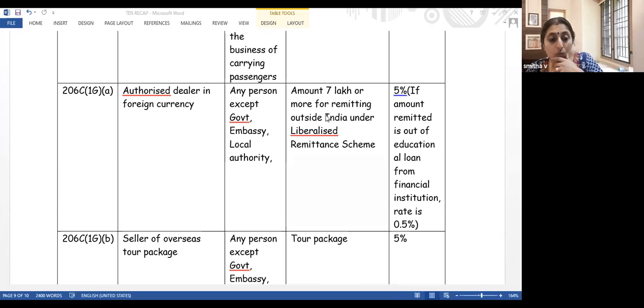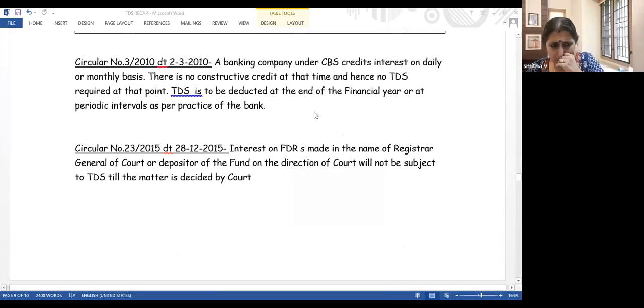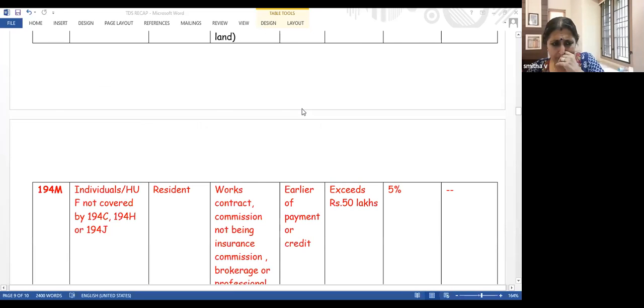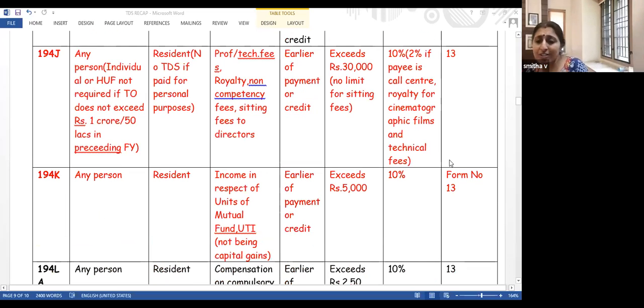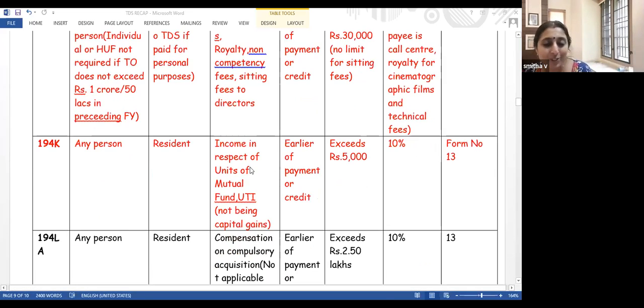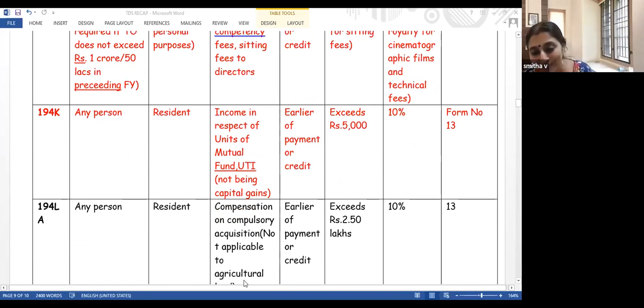194Q, the latest section. I'm so sorry, Nimya, that is not applicable for your exam. That is applicable only from 1st July, some other time. That is not applicable for your July exam. I'm so sorry, because I have to explain something else which is very much essential for your exam. Or let me see if Vishnu permits me to explain that after the session, or you can call me if you want.